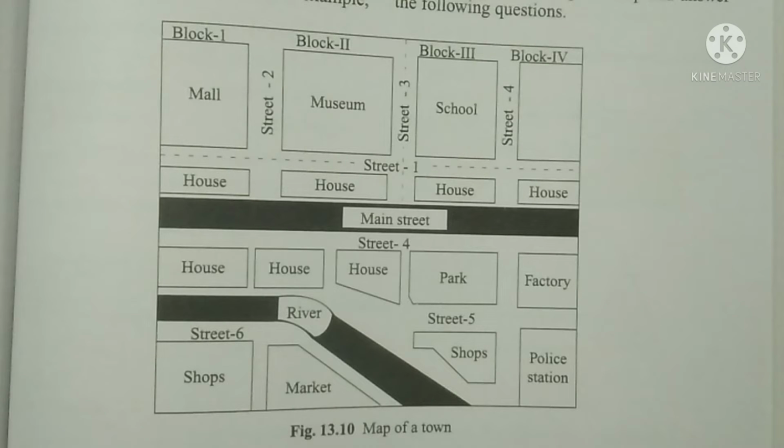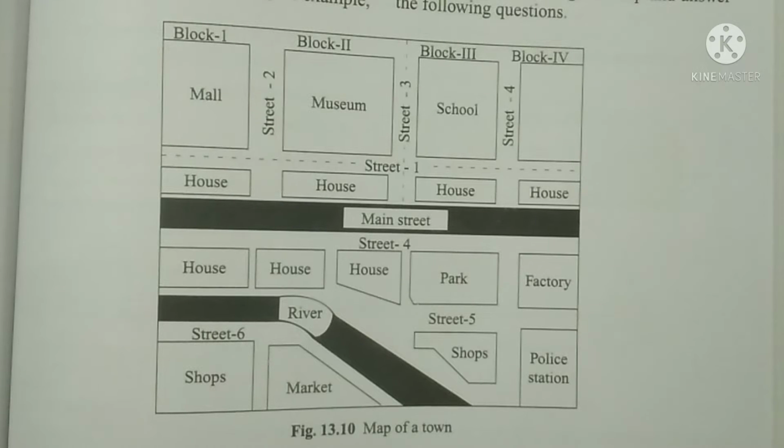So maps will exactly tell you the location, whereas a picture will show you the description of that place.